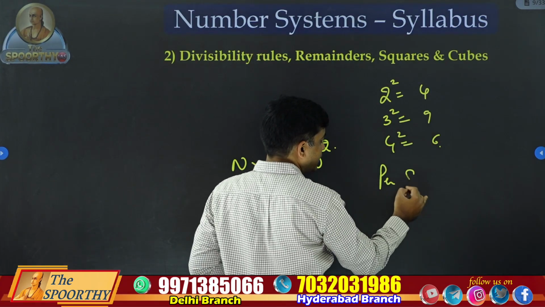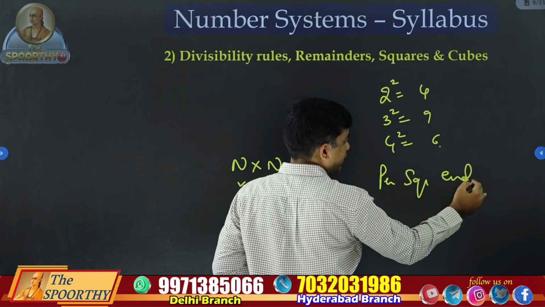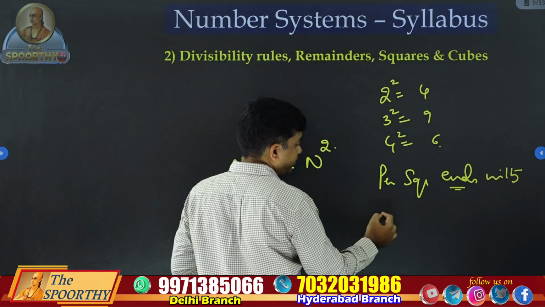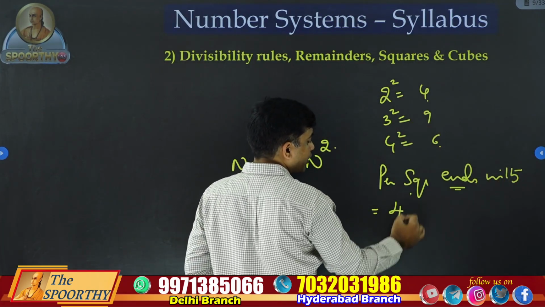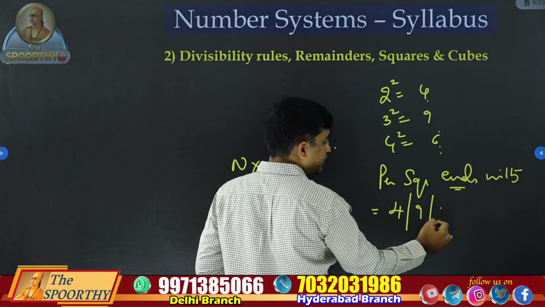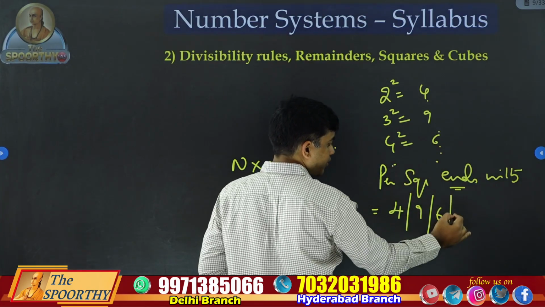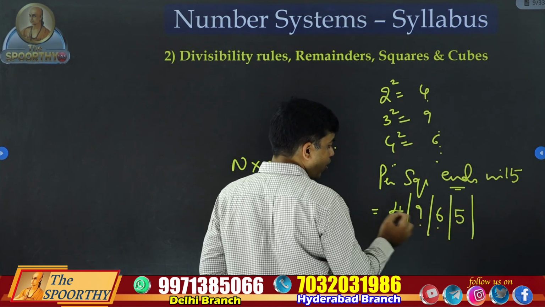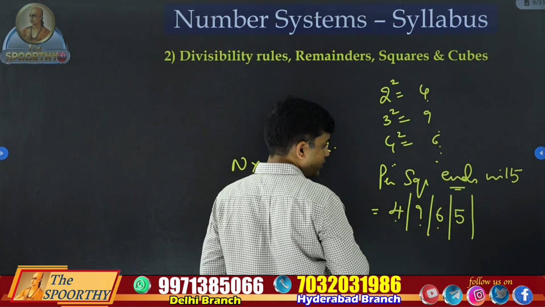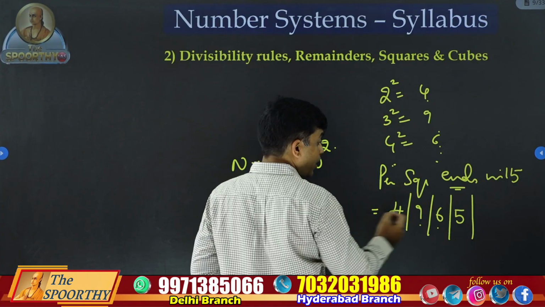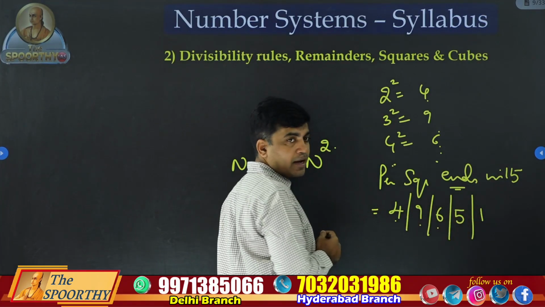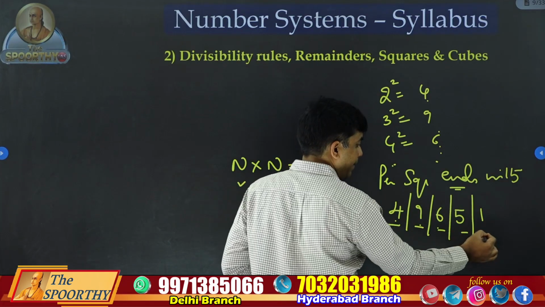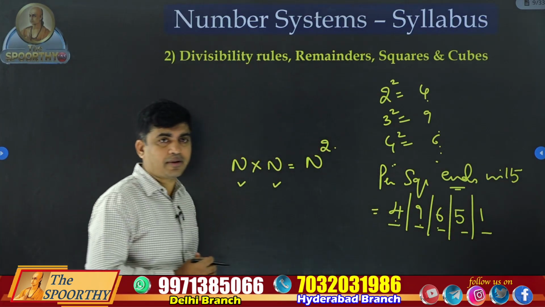Normally perfect squares end with, ending means unit digit, maybe 4, maybe 9, maybe 6. 5 square is 25, 6 square is 36, already covered. 7 square is 49, already covered. 8 square is 64, 4 already covered. 9 square is 81. These are the last digits in perfect square numbers.